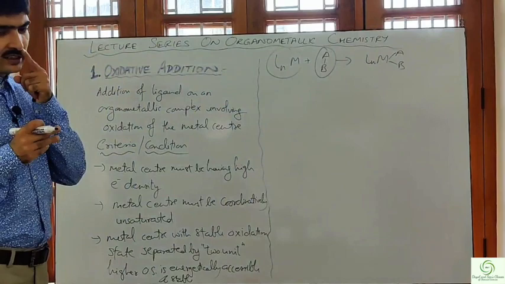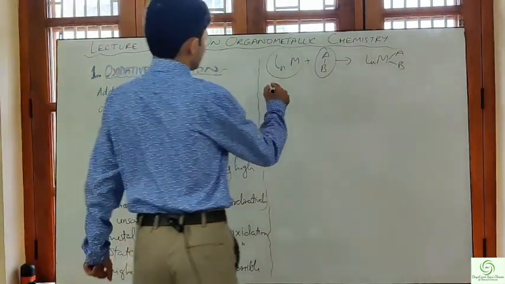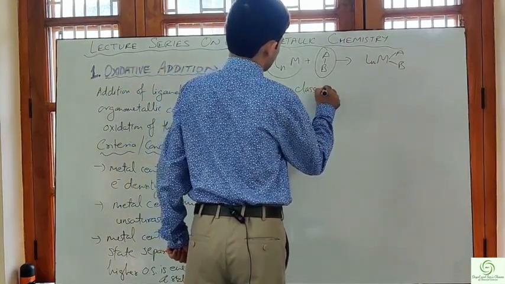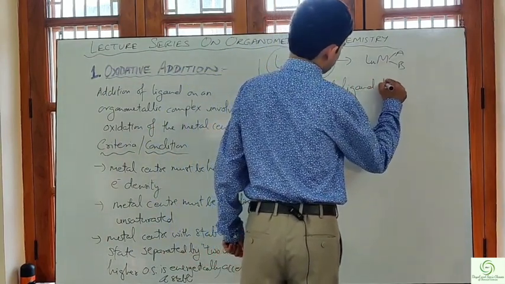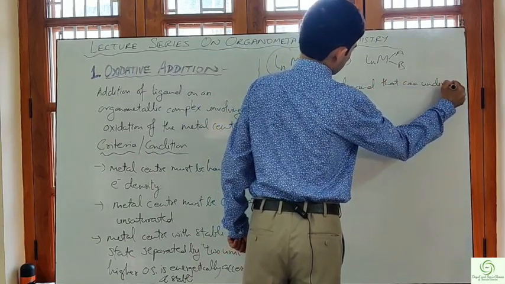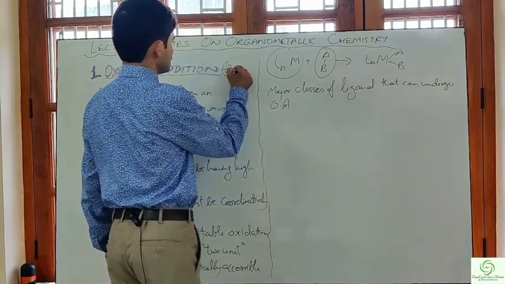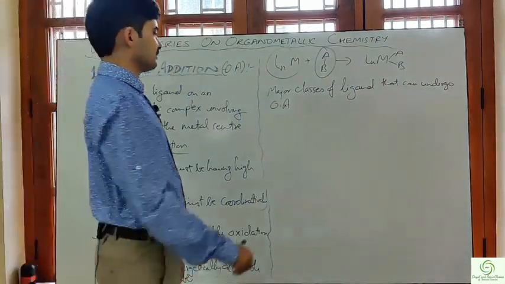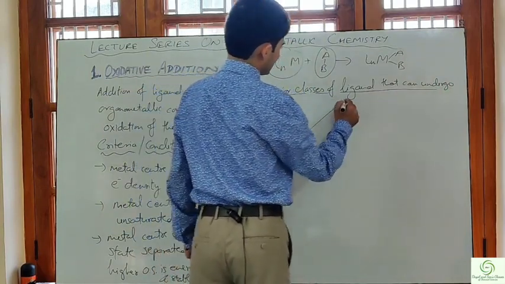So let us first see the classification for these ligands. Major classes of ligands that can undergo oxidative addition. There are three possible categories.